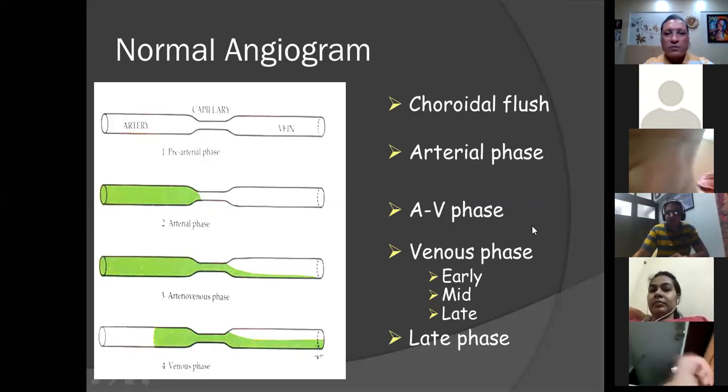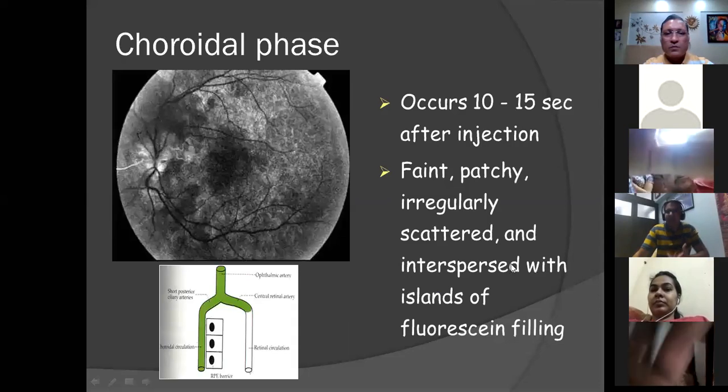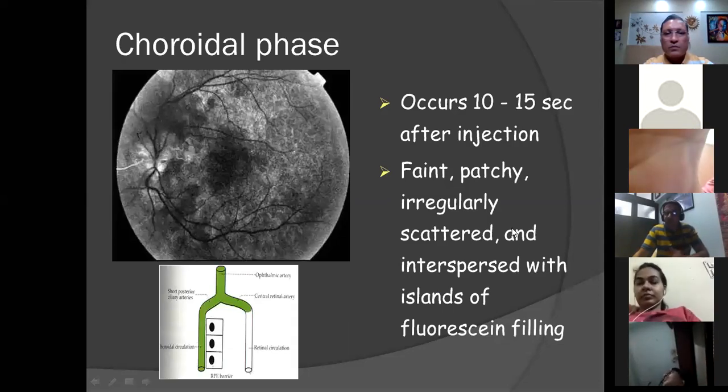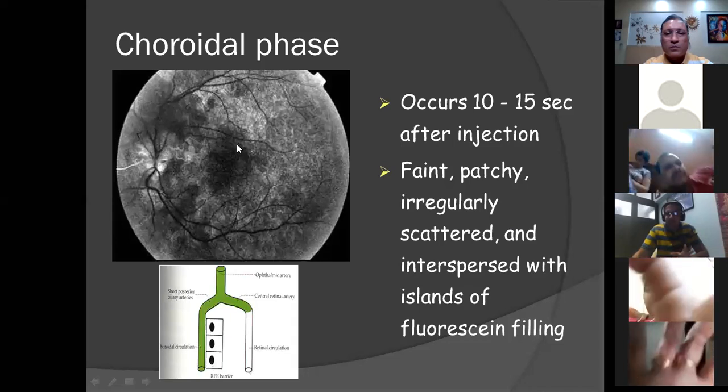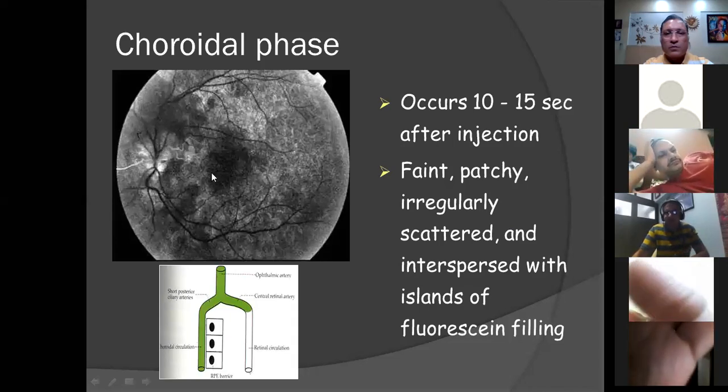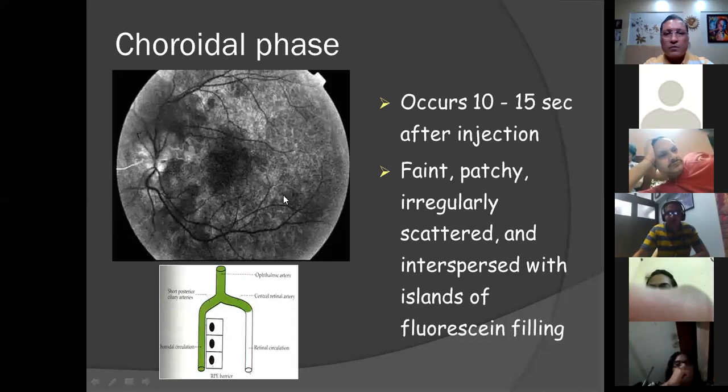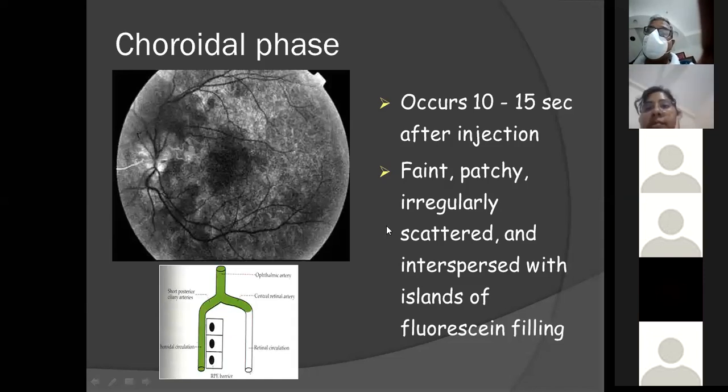So the choroidal phase occurs after around 10 to 15 seconds of the dye being pushed. What you can see in the image are faint, patchy, irregular, scattered, interspersed islands of fluorescent filling. So can you see this? Patchy choroidal filling is there. It won't be choroidal phase here. Here you can see there is hardly any dye. Here it has just started, but there is hardly any dye in the arterioles here.